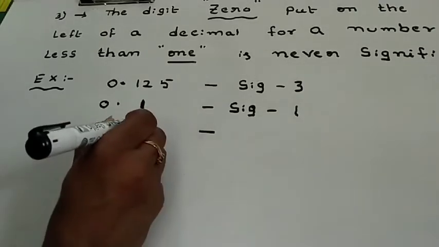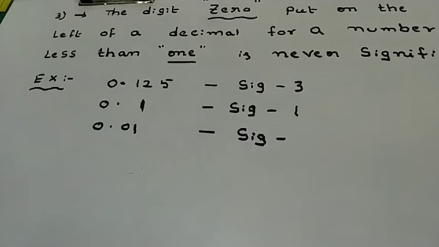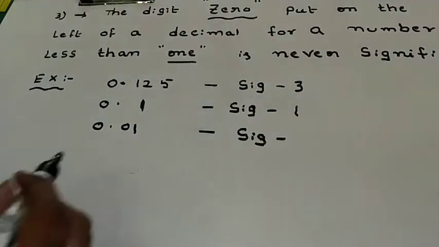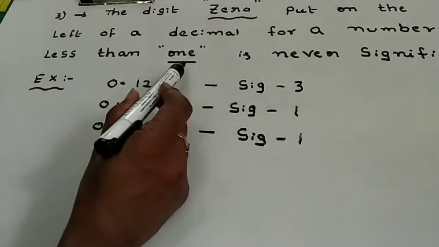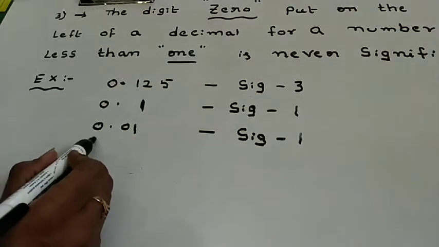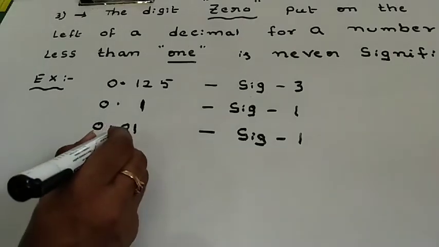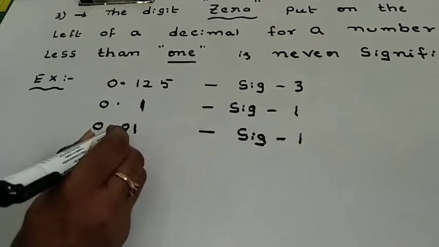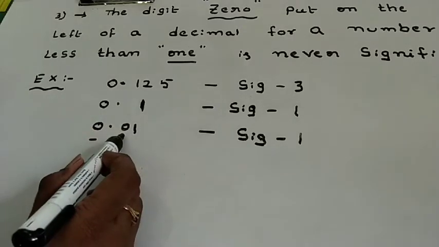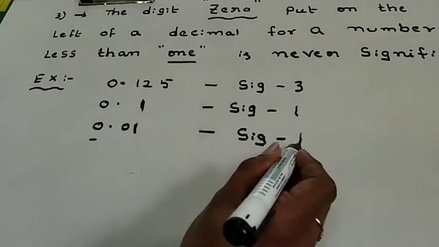What is its significance? Its significance is also 1. The reason is point number 1, it is less than 1. Point number 2, this 0 which is left of the decimal, has no significance. We already studied this point. That means a 0 which is exactly after the decimal has no significance. So finally we have only one number. So its significance is 1.